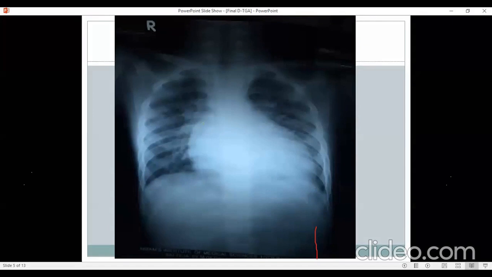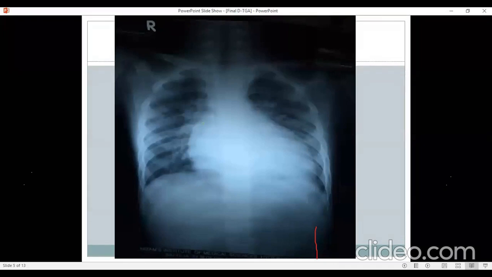The important point here is that when you have plethora or increased pulmonary blood flow and cardiomegaly, you expect the pulmonary artery segment to be prominent. Here, the pulmonary artery segment is not prominent. You don't have any bulge in the pulmonary artery segment, and that is what is making the pedicle a little narrow. So the pedicle of the heart, or the neck of the heart, is a little narrow, which again favors malposed great arteries.